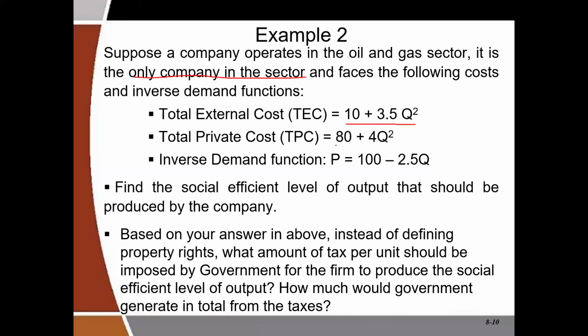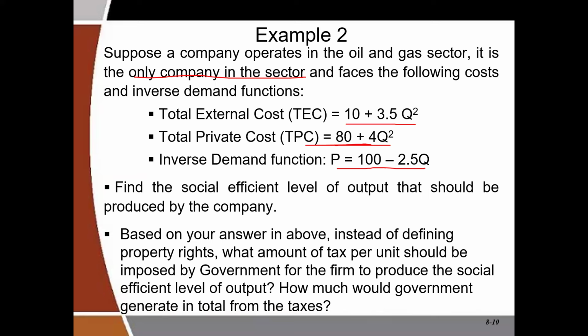Total private cost is 80 plus 4Q squared, and the inverse demand function is 100 minus 2.5Q. The requirement is that we should find the socially efficient level of output that should be produced by the company. Now, here also, when we say the socially efficient level of output by the company, which is a monopoly, it means that they are going to internalize the externality.